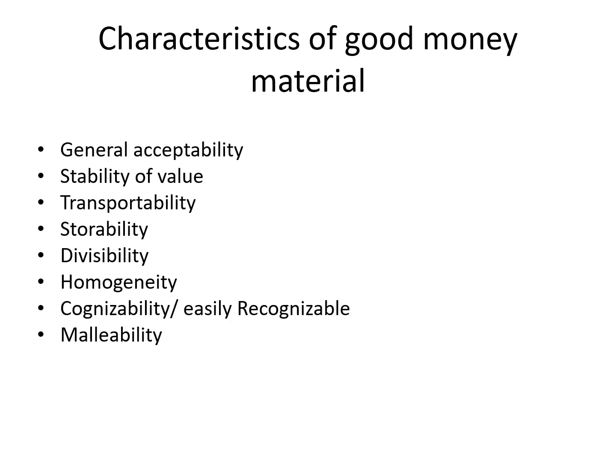Then we are talking about different forms of money, and we have discussed different money materials being used. But there are certain important characteristics which should be possessed by anything which can be used as money. First of all, it should have general acceptability.